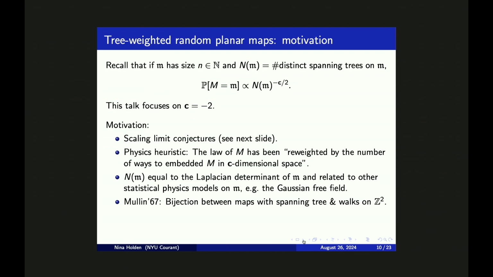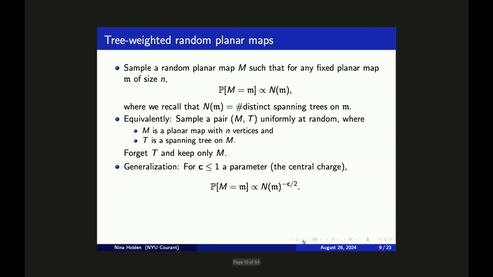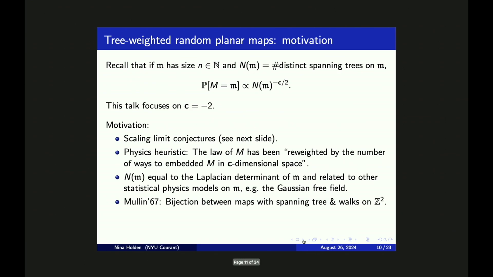So this special case when c is equal to minus 2, corresponding to the model that we are primarily interested in, presented in the first 2 bullet points on this slide. One reason it's particularly interesting is a projection known as the Mullin projection. So this is a projection which was discovered by Mullin between planar maps with a spanning tree and walks on Z2. And you see that this was discovered already in the 60s, which is much earlier than the physics applications discussed higher up on the slide.